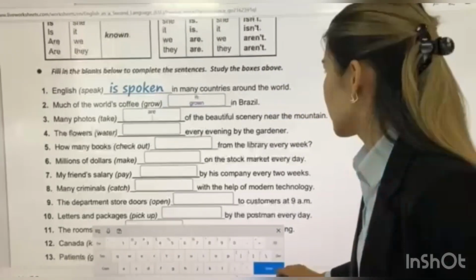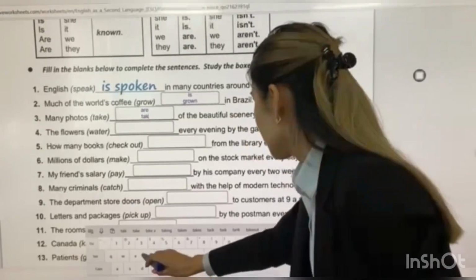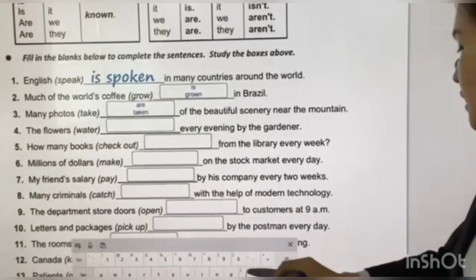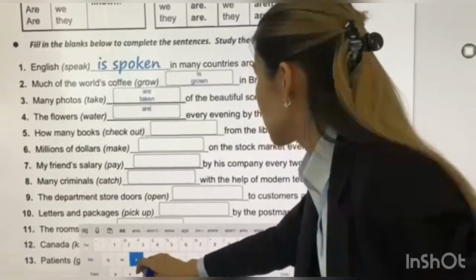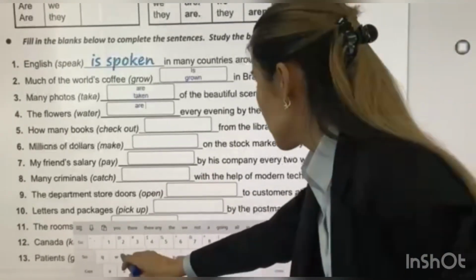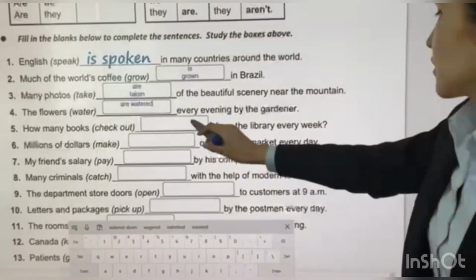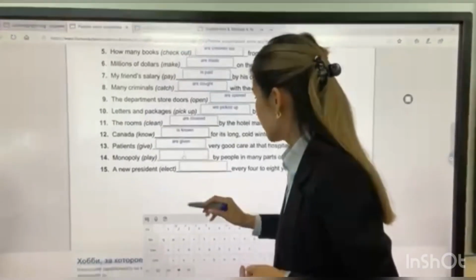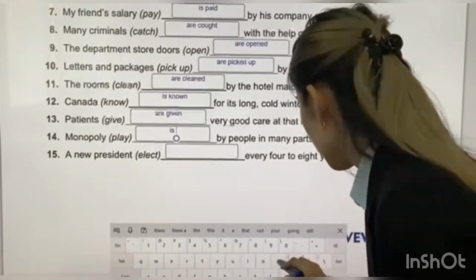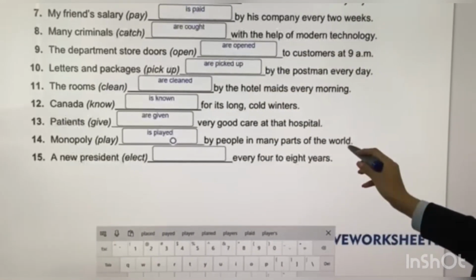Are. Take, took, taken. Taken. Next, the flowers are, to be are, past verb, water, watered. Monopoly is played by people in many parts of the world.